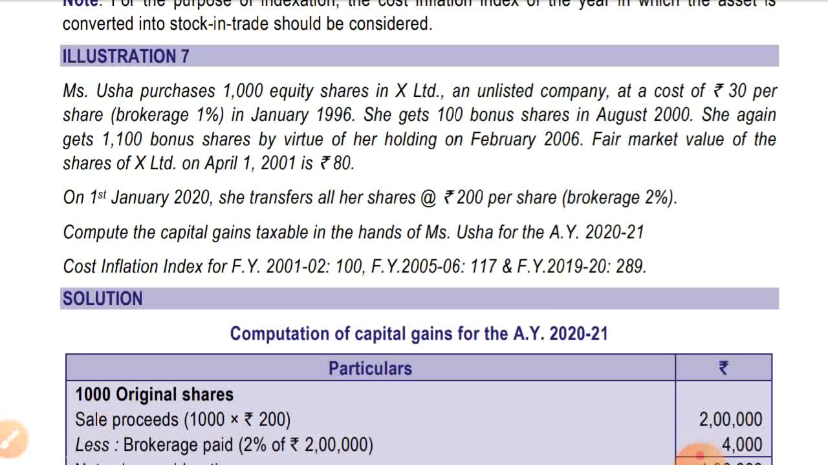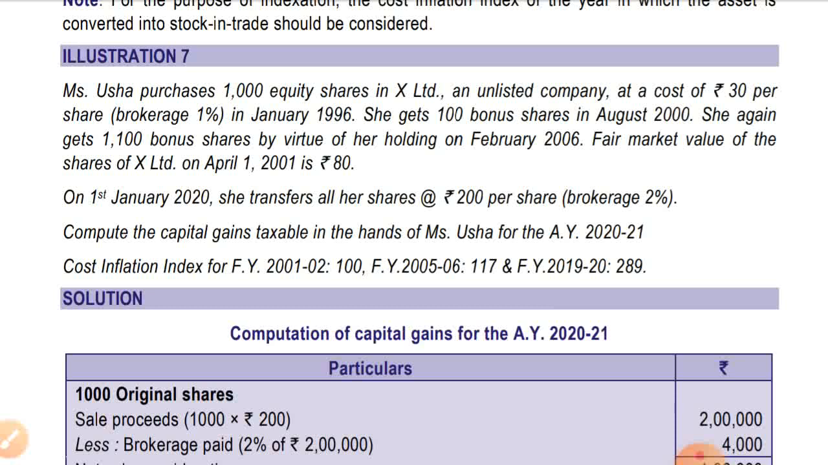Fair market value of the shares of X Limited on April 1, 2001 is rupees 80. On 1st January 2020, she transfers all her shares at rupees 200 per share, brokerage expenses 2%. Compute the capital gain taxable in the hands of Ms. Usha for the assessment year 2021.